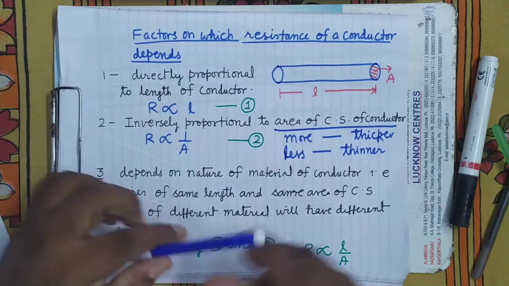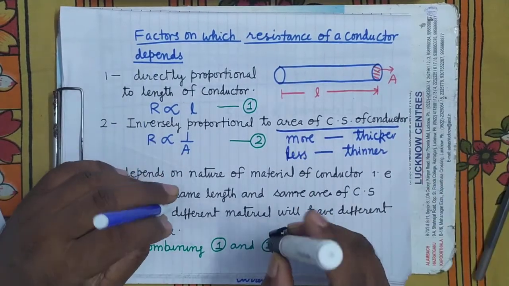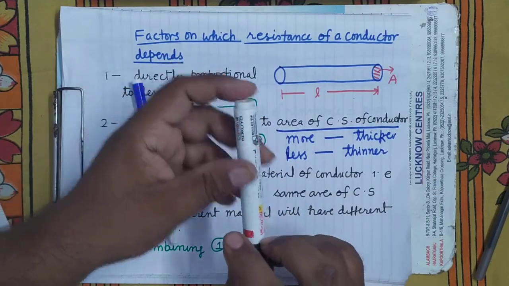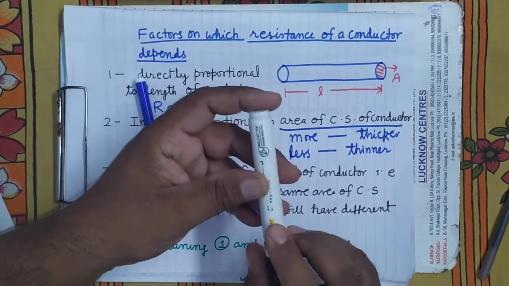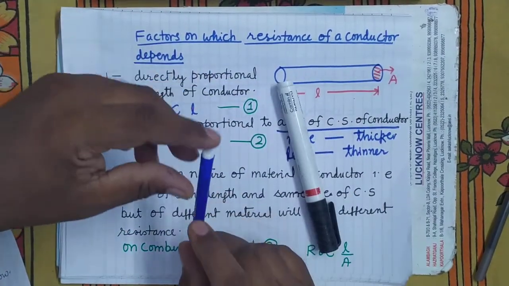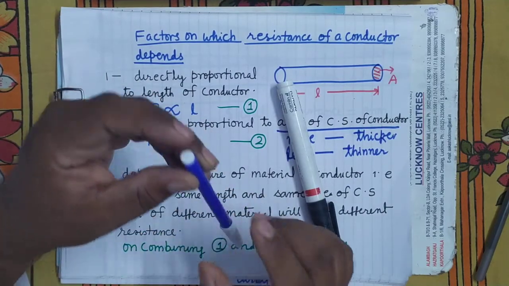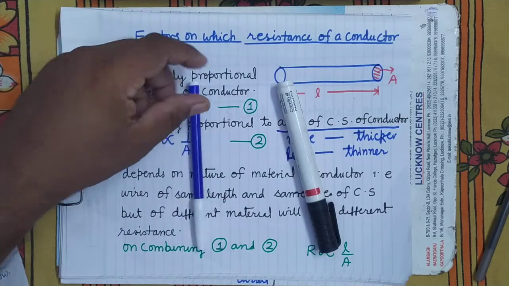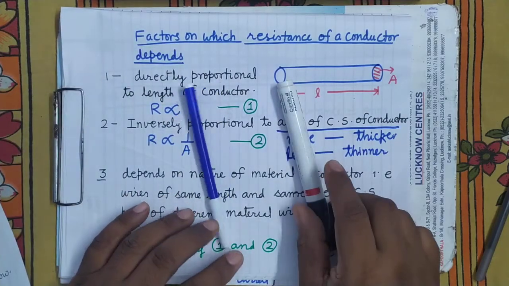Here it has more area of cross section, so it has more surface area, it is thicker. Here it has less area of cross section, therefore it is thinner and the surface area is also less.